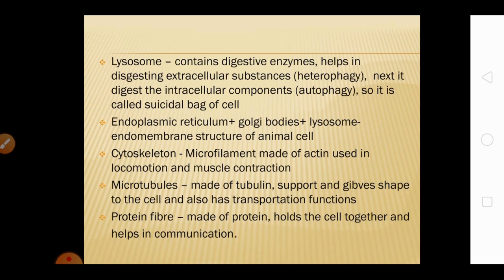There are cytoskeletons, which provide rigidity to the cell. There are three types: microfilament, microtubules, and protein fibers. The microfilament is made up of actin, and it is used in locomotion and muscle contraction. The microtubule is made up of tubulin, which supports and gives shape to the cells, and it also helps in transportation. And then there is the protein fiber, which is made up of protein, which holds the cell together, and it also has an important role in the communication between cells and also within the cell.